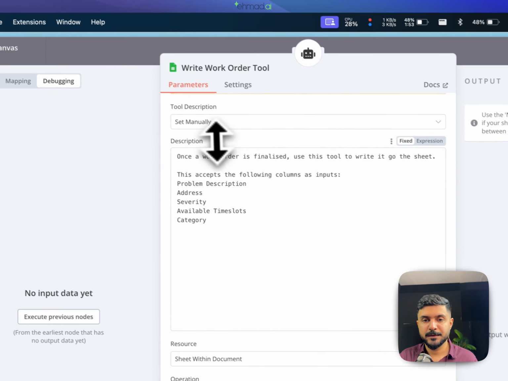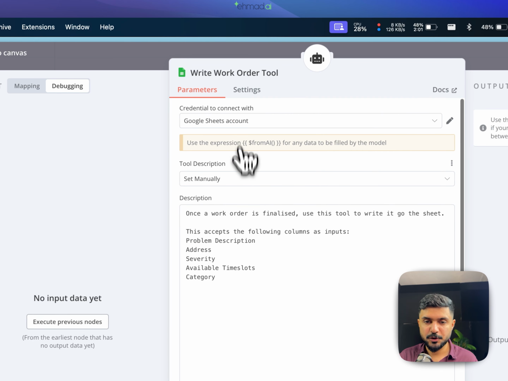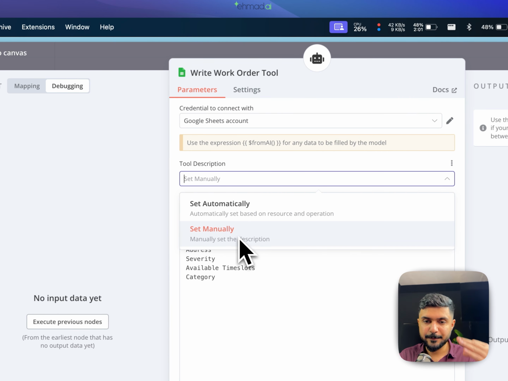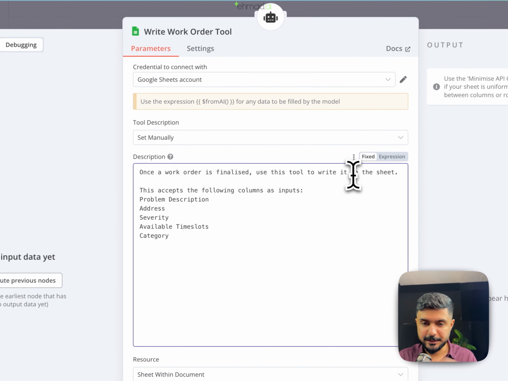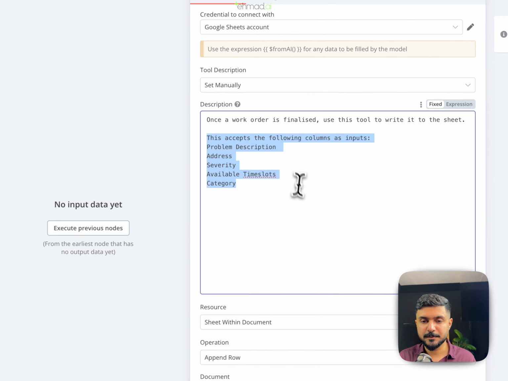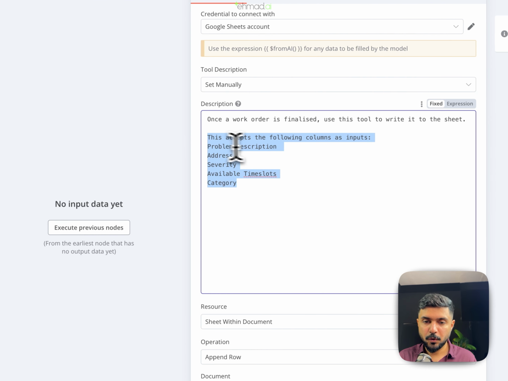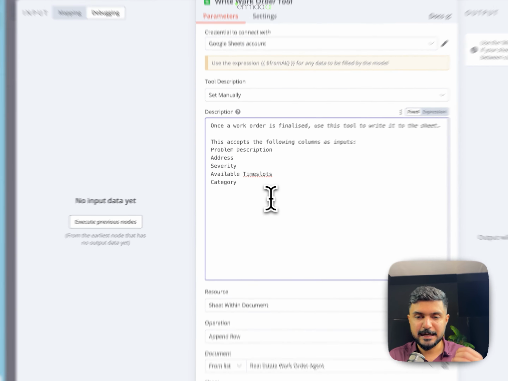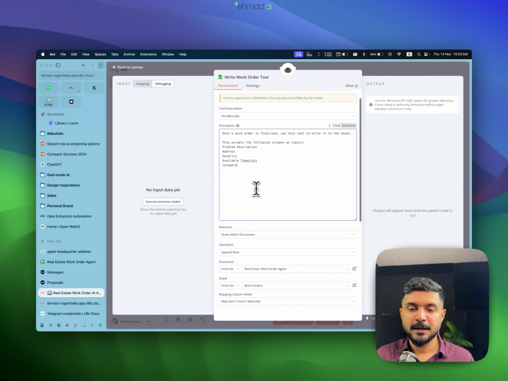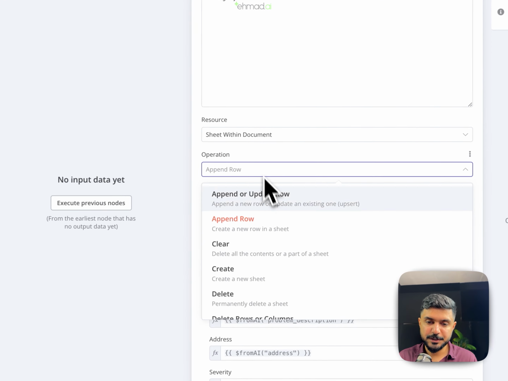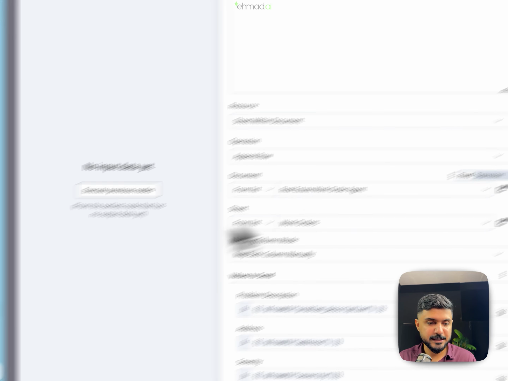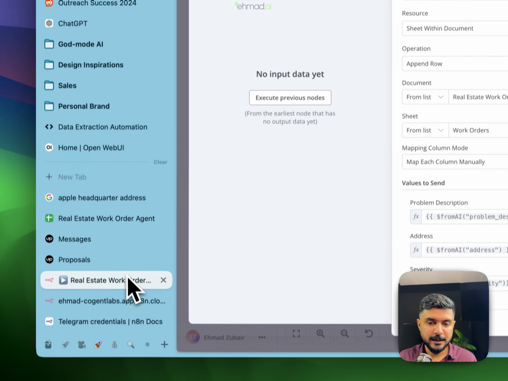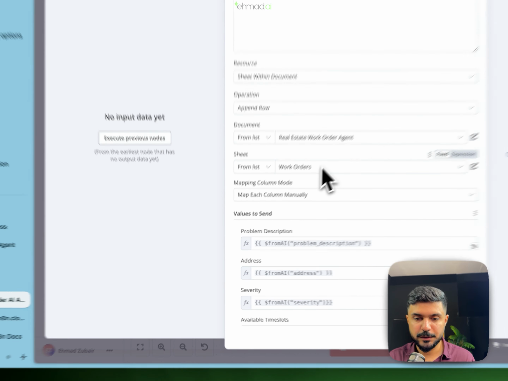Again, we don't set the tool description automatically because we want to exactly prescribe what to do. So once the work order is finalized, use this tool to write it to the sheet. This accepts the following columns as inputs. I could also do without this, but I just wanted to mention it here so that it knows exactly what it needs to do and doesn't forget it. Resource: sheet within document. Operation: we need to create a new row, append row. Document: again, real estate work order agent, and the sheet is work orders.